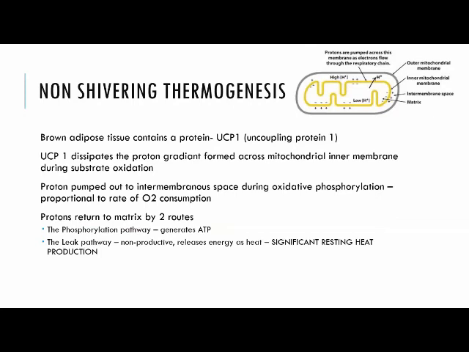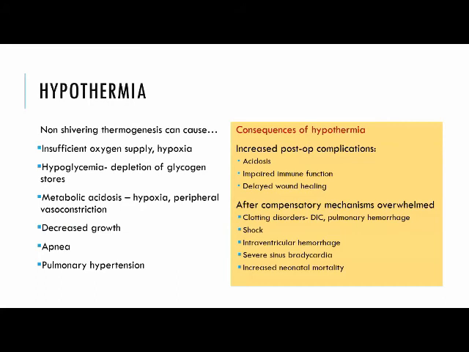So brown adipose tissue contains a protein called UCP1, uncoupling protein 1, which dissipates the proton gradient formed across the mitochondrial inner membrane during substrate oxidation. The proton is usually pumped out of the intermembrane space during oxidative phosphorylation, proportional to the rate of oxygen consumption. And then the proton returns to the matrix by two routes, either by the phosphorylation pathway, which generates ATP, or the other, known as the leak pathway, which is non-productive and releases energy as heat. So this is the source of significant resting heat production.